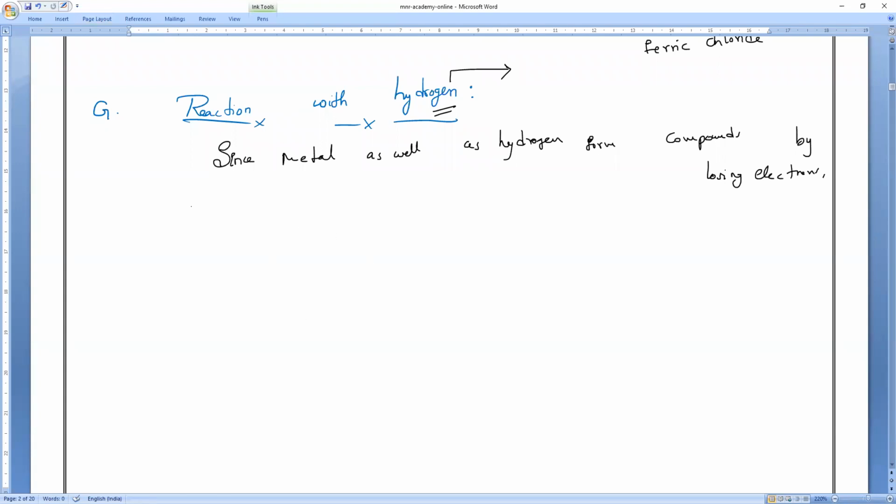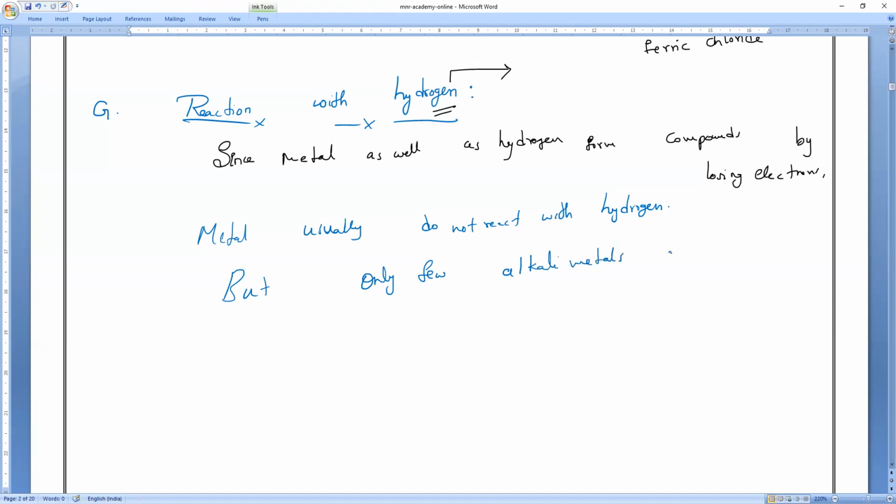But if you see, metals usually do not react with hydrogen. Why? Many metals are placed above hydrogen in the activity series. But only a few alkali metals and other reactive metals do react.